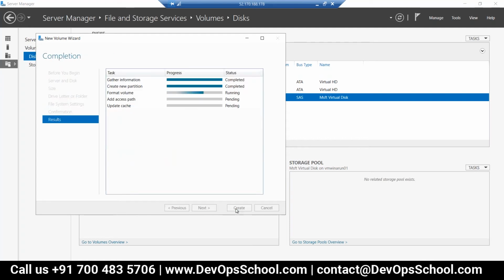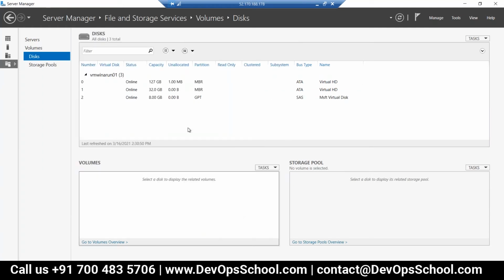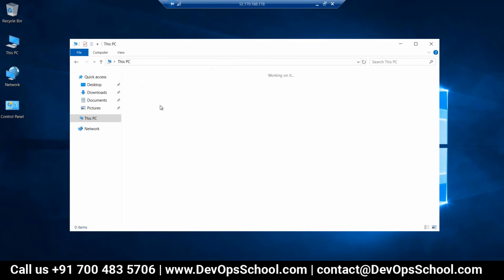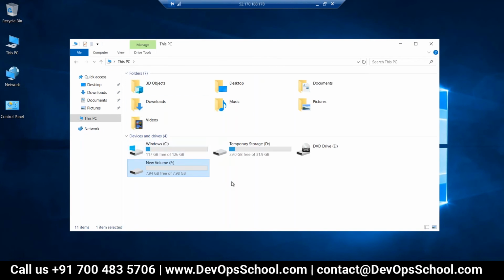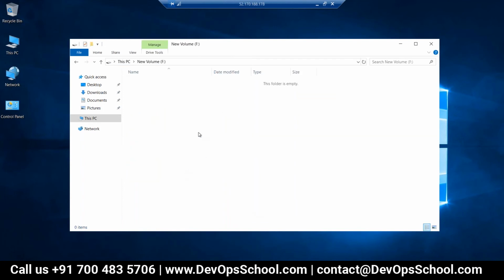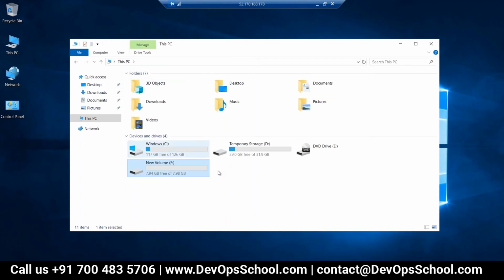If you are not able to see it, just refresh or log out and log in once again to the virtual machine. Maybe what you did is you just logged in after attaching, and at that time it was not refreshed. So again, log out and log in. Try to log in. Fine, okay.